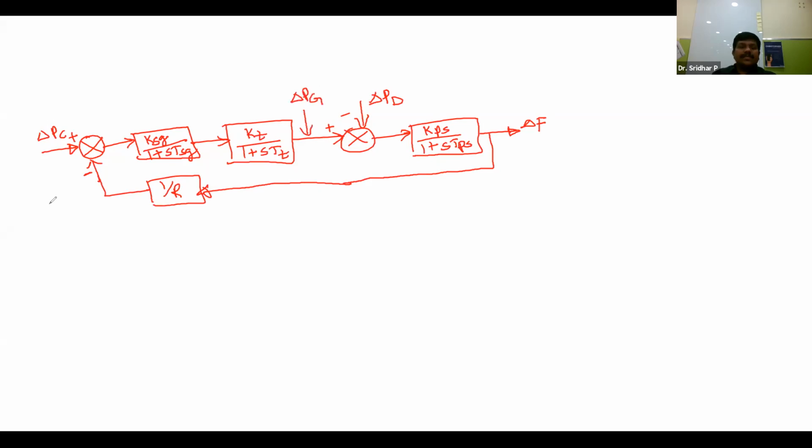So this is the block diagram of an isolated power system, also called a single area power system. This isolated power system has a speed governor, turbine, and generator corresponding to the load; sometimes it is simply called a power system. We have derived the mathematical equations of the turbine, generator and load model. Now we have interconnected all the mathematical models, and finally we achieved the block diagram of the isolated power system, as shown in this figure.